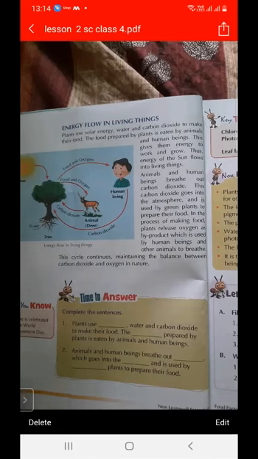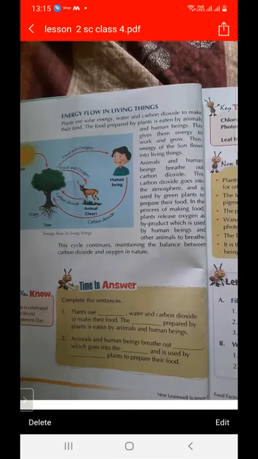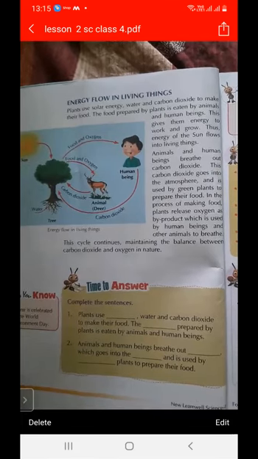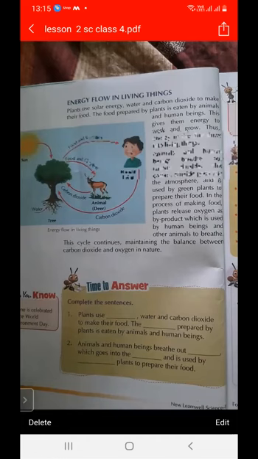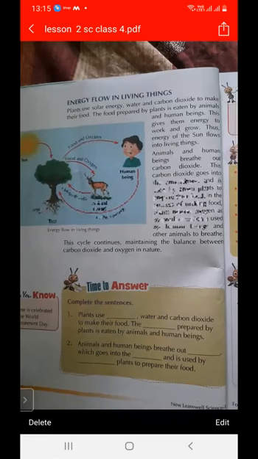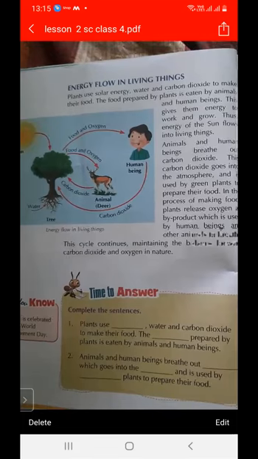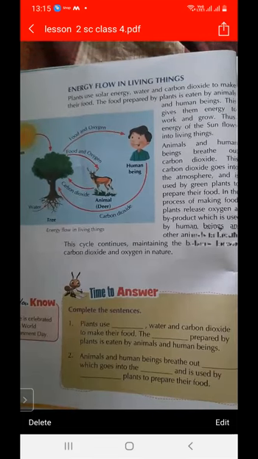This cycle continues, maintaining the balance between carbon dioxide and oxygen in nature. Plants take carbon dioxide and release oxygen, oxygen is used by human beings, and human beings release carbon dioxide, which is taken by plants. This cycle continues, and this cycle is called energy flow.